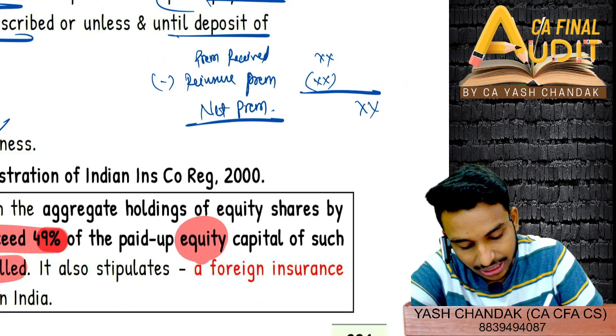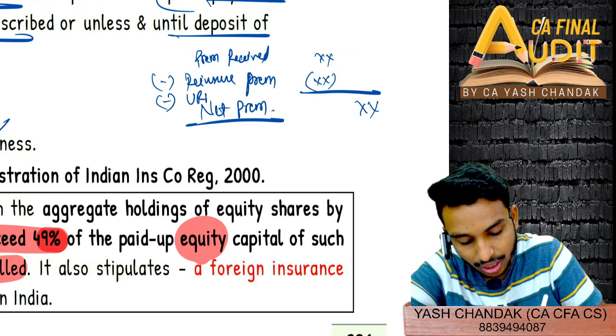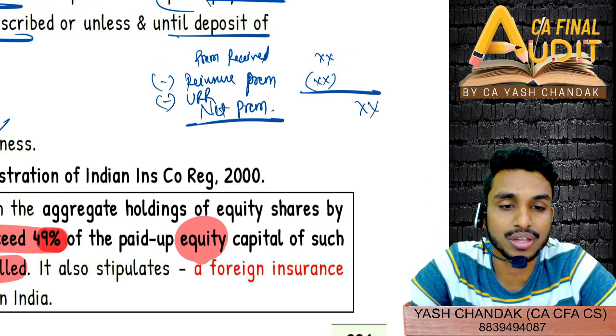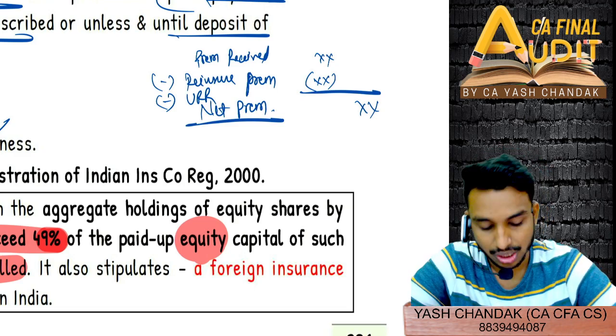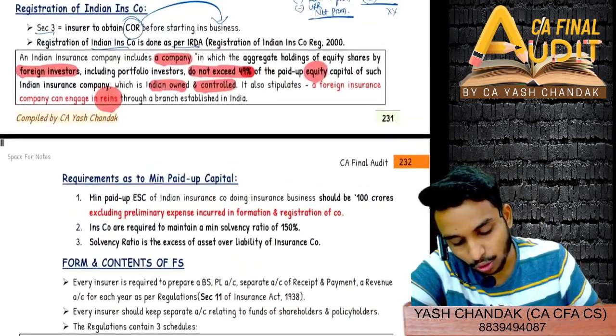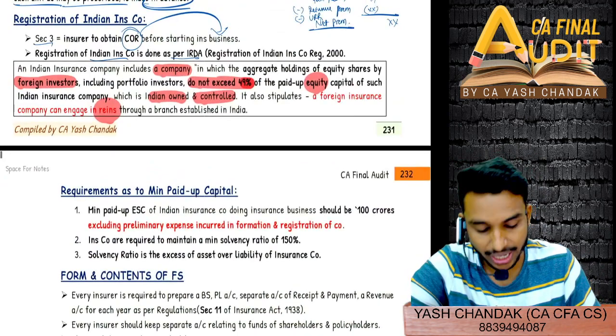And also we used to deduct one more item, which is URR, unexpired risk reserve, if you remember. याद आ रहा है? Yes, sir. Right? So that also we will study, URR, reinsurance and all.